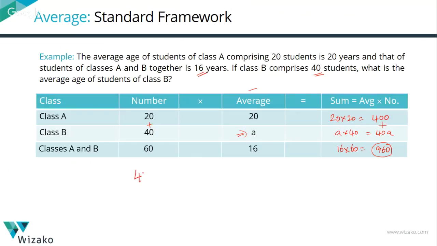So 400, which is the sum of the ages of students of class A, plus 40A, which is the sum of the ages of students of class B, should be equal to 960, which is the sum of the ages of students of both the classes taken together. So 40A is equal to 560, or A is equal to 560 divided by 40, which is equal to 14. This is what we wanted to compute. What is the average age of students of class B? That is equal to 14 years.